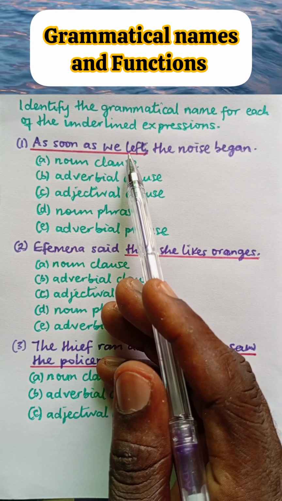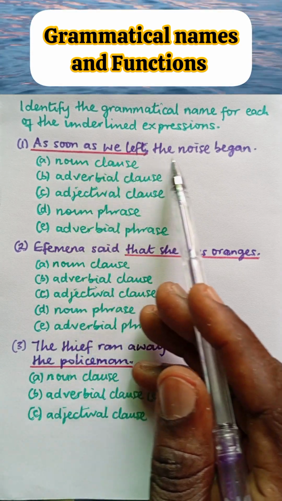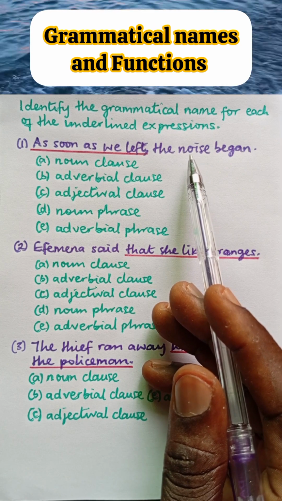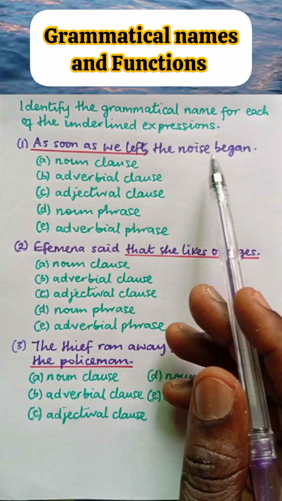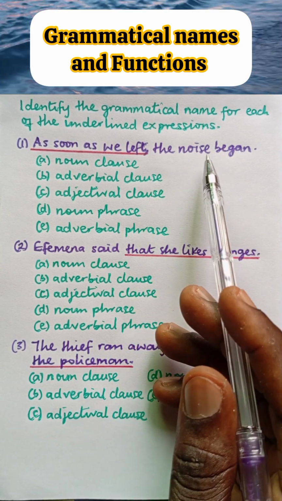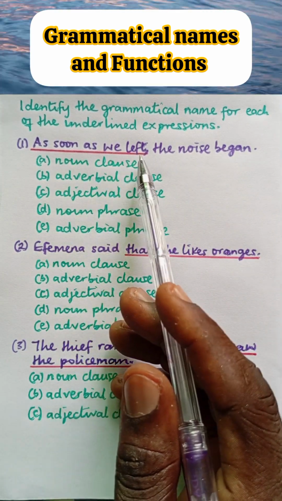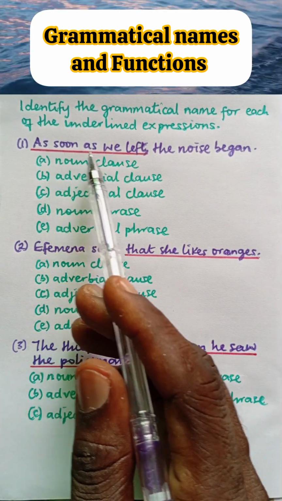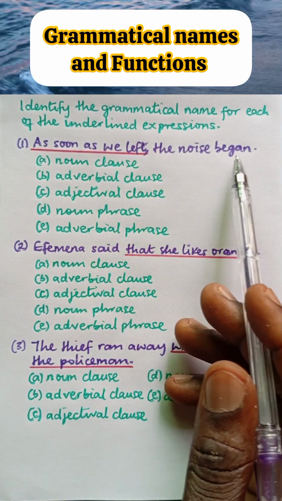Next is for us to determine the function performed by this expression in this sentence. So let us read the sentence once more. As soon as we left, the noise began. Ask the question, when did the noise begin? The noise began as soon as we left, which means the underlined expression tells us the time at which the noise began.